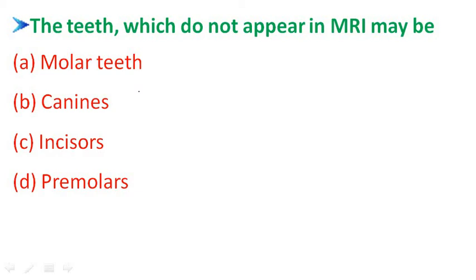Among all these types of teeth, canines have less or no water. There is no water in the canines, so they do not appear in an MRI scan, and the image does not appear clearly. They have more bone cells, which do not have water. So canines is the right answer for this question.